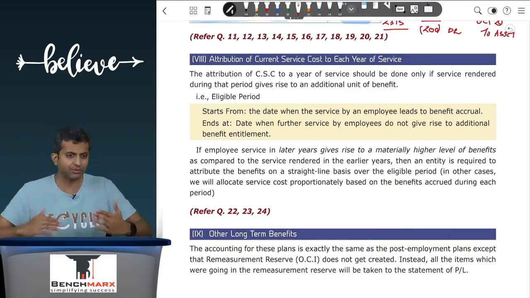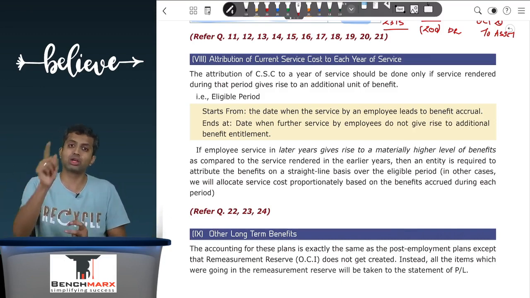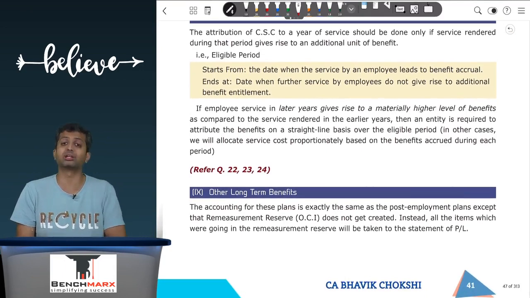This is where students get confused. They say, sir, that this is a printing mistake. Both of them are showing different versions. They are not showing different versions. They are respecting what the standard has mentioned.